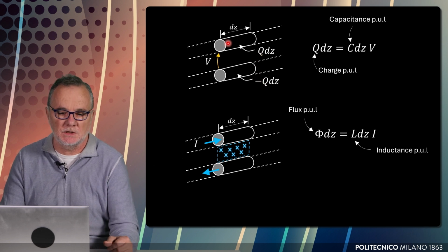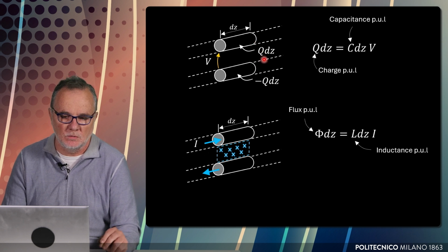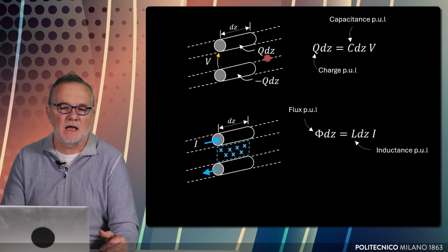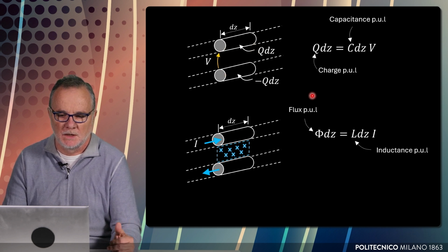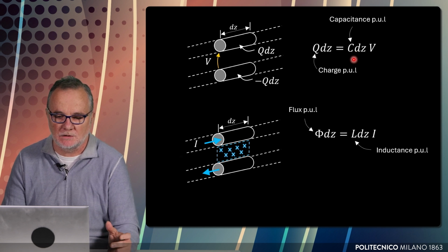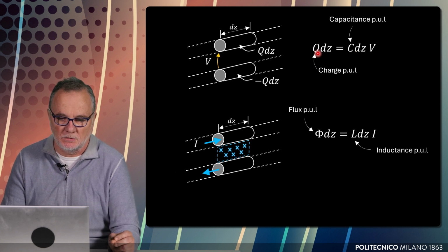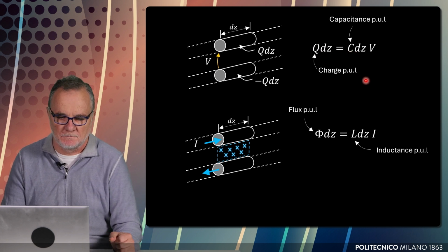The charge on this small section dz equals the charge per unit length, capital Q, times the length dz, so that these two charges correspond to the presence of this voltage difference. They are linked by a quantity that we know very well from electrostatics, the capacitance, and in particular the capacitance per unit length, so that the charge per unit length times the length equals the capacitance per unit length times the length times the voltage difference.